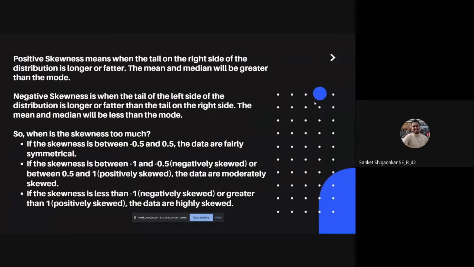So when is the skewness too much? If the skewness is between minus 0.5 and 0.5, the data are fairly symmetrical. If the skewness is between minus 1 and minus 0.5, or 0.5 and 1, the data are moderately skewed. Finally, if the skewness is less than minus 1, that is negatively skewed, or greater than 1, that is positively skewed, the data is highly skewed. Over to Sarfaraz.